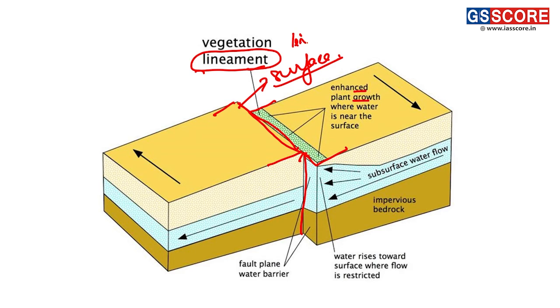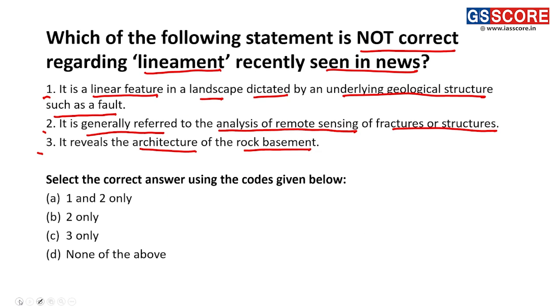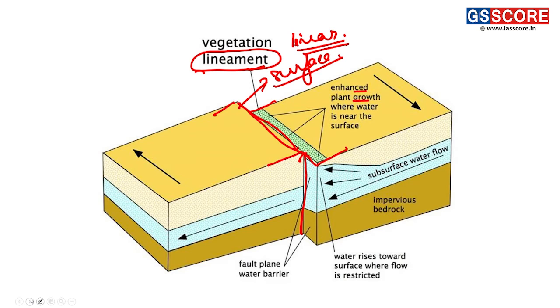Basically it is a linear fracture here. Statement 2 we can see, it is generally referred to as the analysis of remote sensing of fractures or structures. This is also a correct statement here, because this gives us important information about what is happening beneath this land, what is happening inside this land surface. So it gives us basic information and helps in the remote sensing in this region.